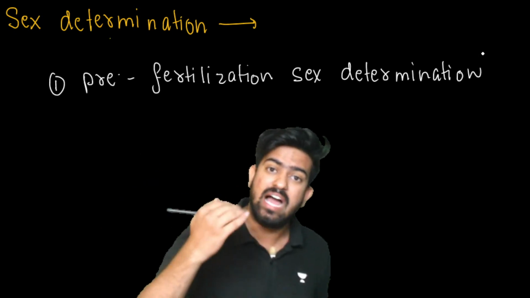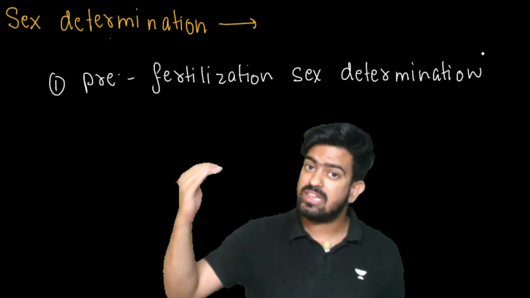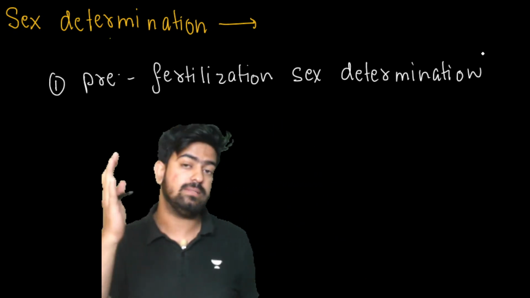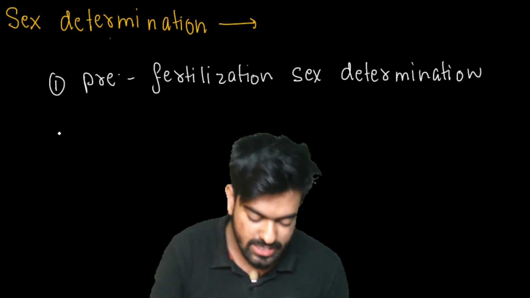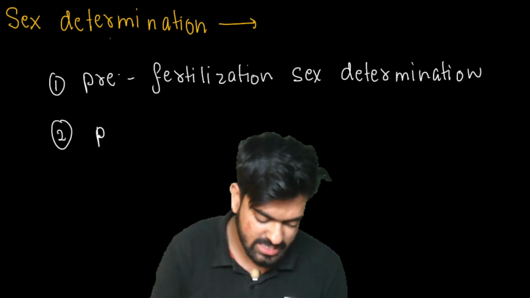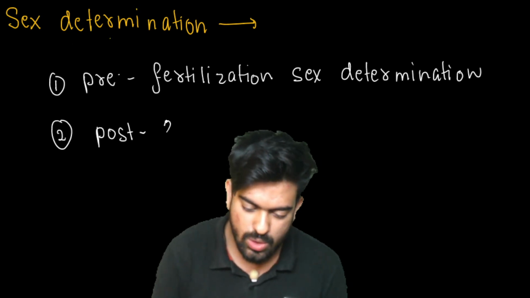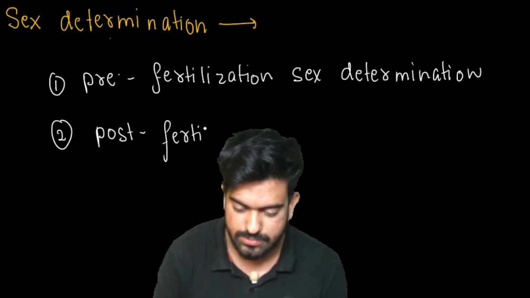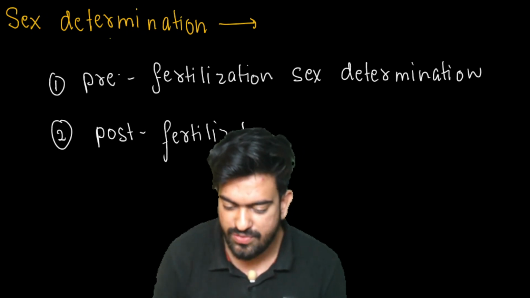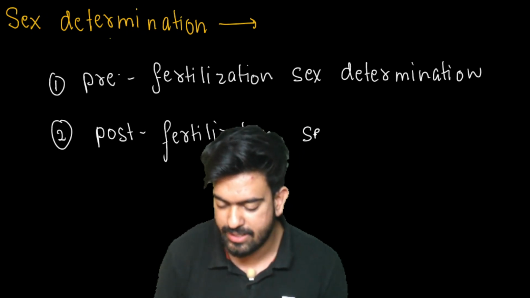Next is post-fertilization sex determination. After fertilization is done, then the organism's sex is decided. So second is post-fertilization sex determination.